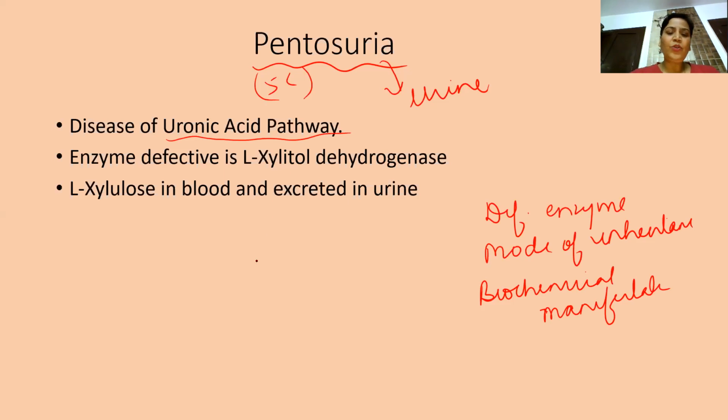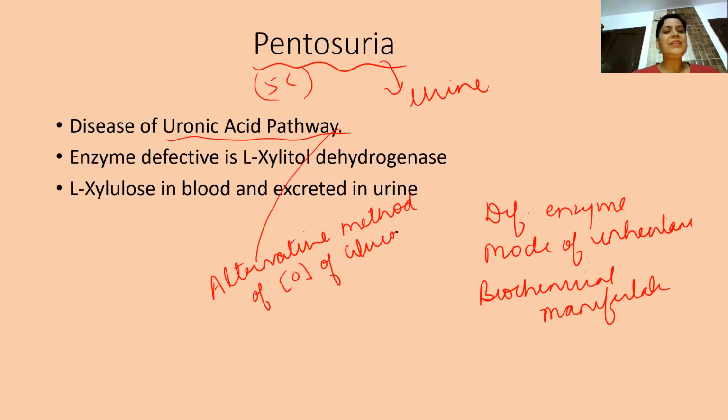Now, all of you know that this uronic acid pathway is an alternative method of oxidation of glucose. Since it is an alternative method, it is operative in the body because it gives rise to certain intermediates or byproducts which are required by the body.